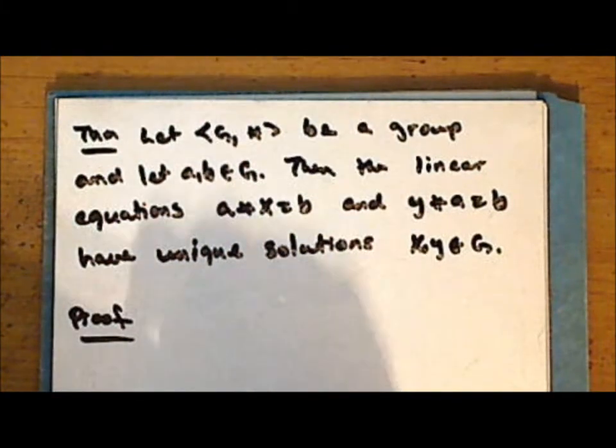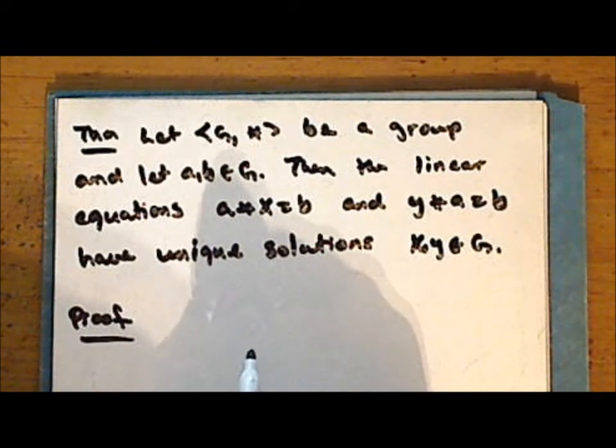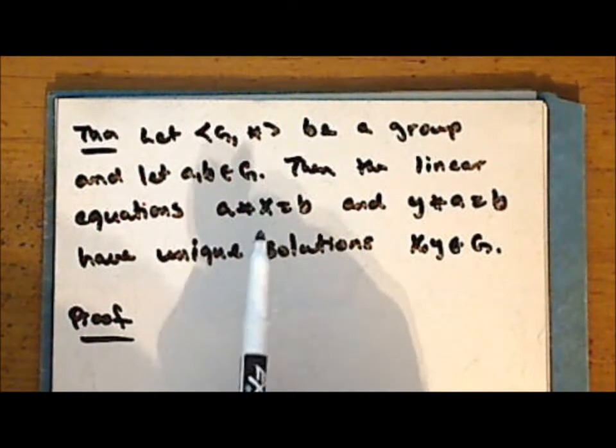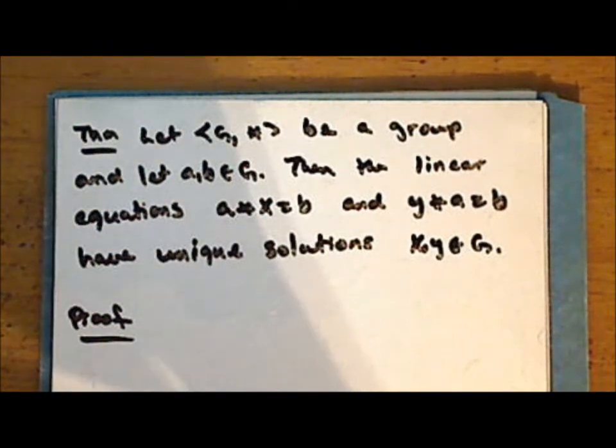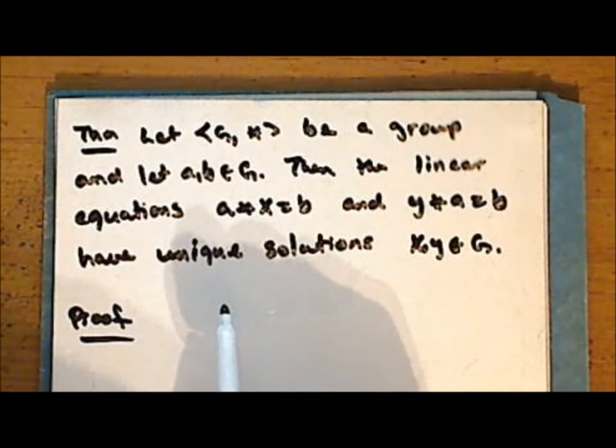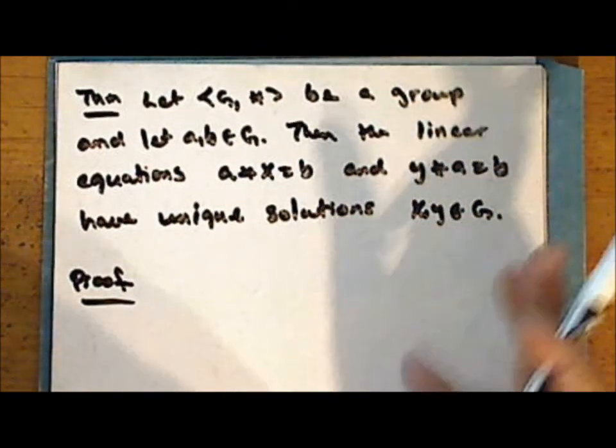So also notice that the statement of the theorem is an existence and uniqueness statement. That is, not only does a solution exist, but that solution is unique. And so to prove this theorem, we will first show that there exists at least one solution, and then show that that solution is unique.